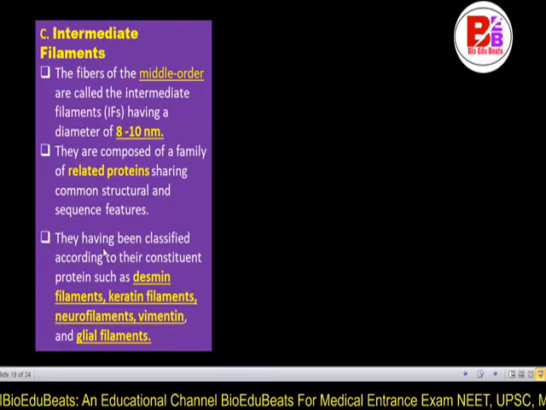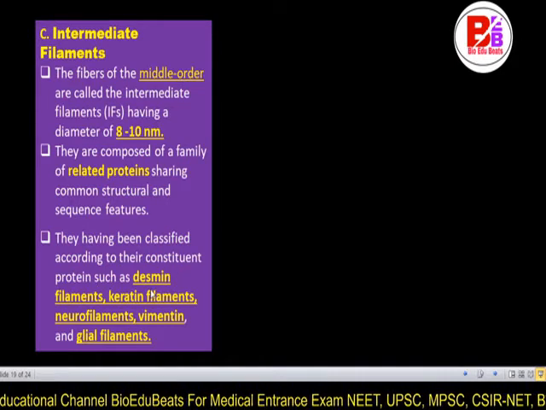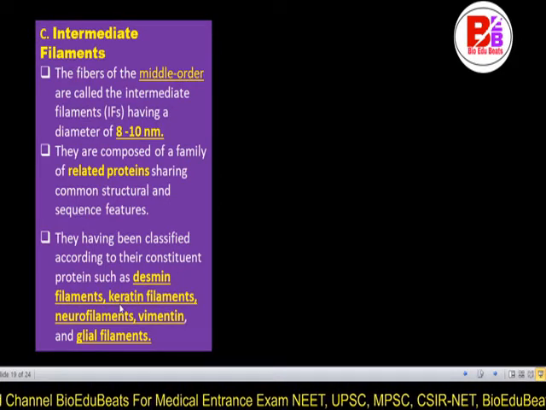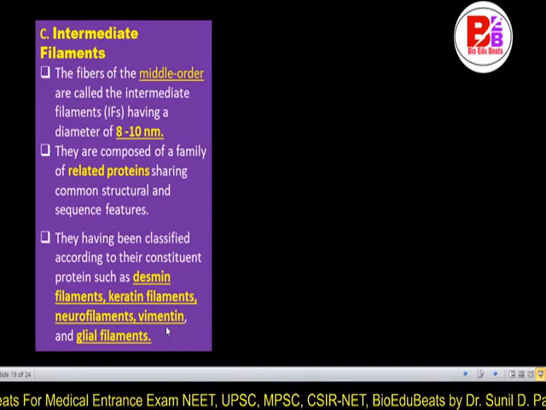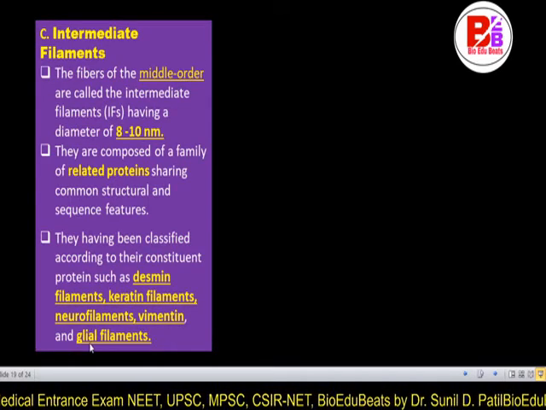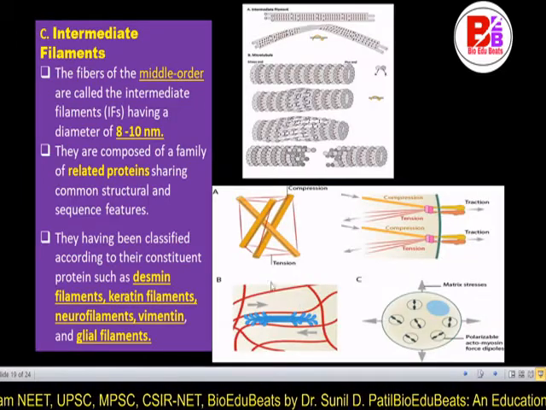They have been classified according to their constituent proteins, such as desmin filament, keratin filament, neurofilament, vimentin, glial filament, etc. So they are called intermediate filaments for these reasons.